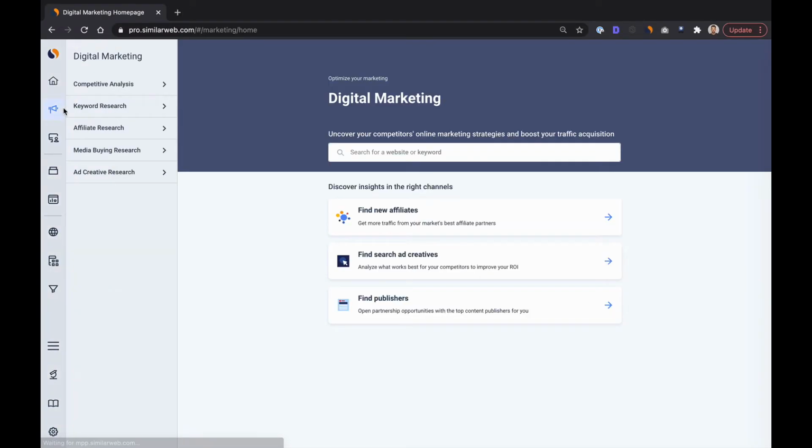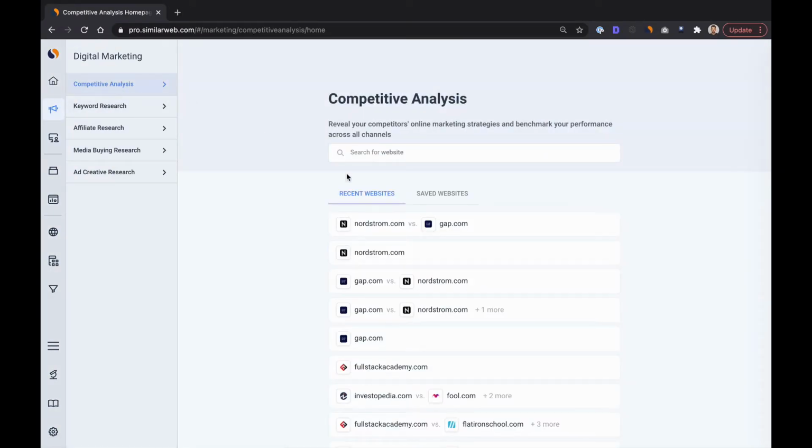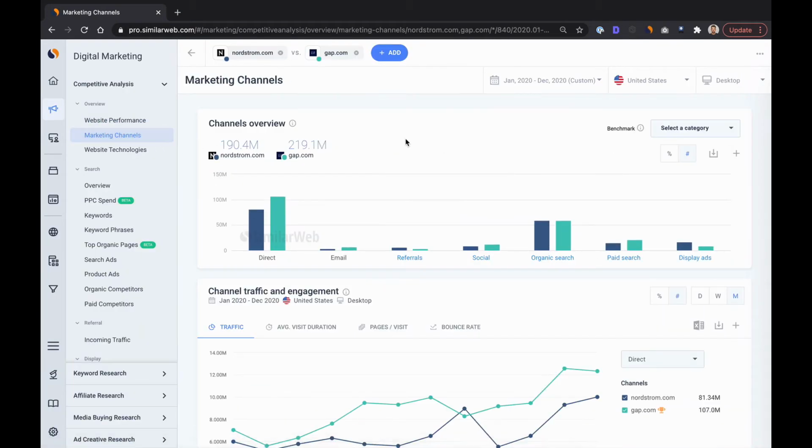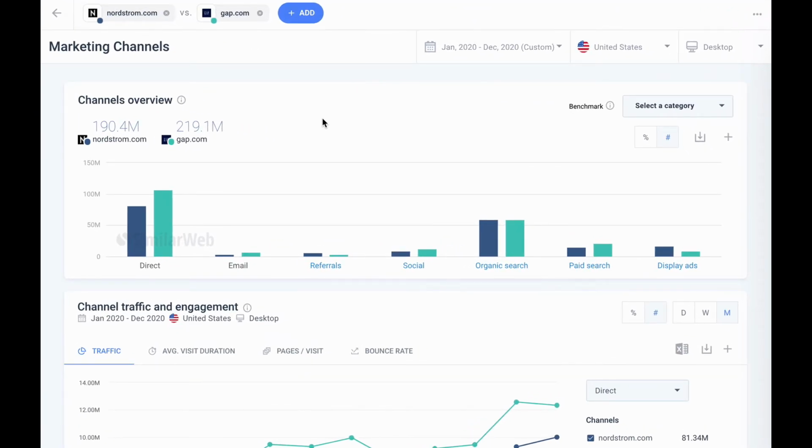Knowing this, let's dig deeper and use the digital marketing intelligence product to help us figure out how we can do an even better job of beating them when it comes to traffic acquisition. This is a pretty remarkable view. We can see how much these channels are driving traffic to these websites. Generally, Gap is driving higher volume, but display ads look like an area in which Nordstrom's is ahead.